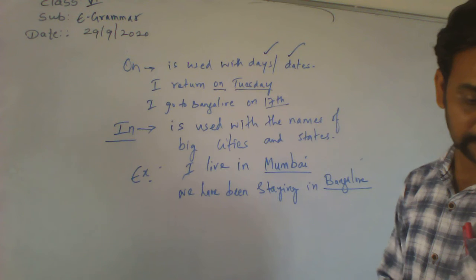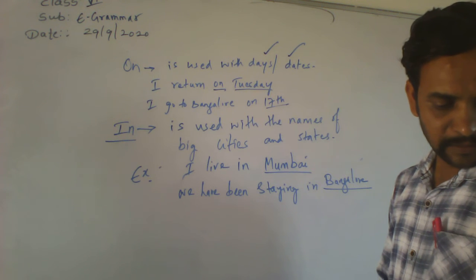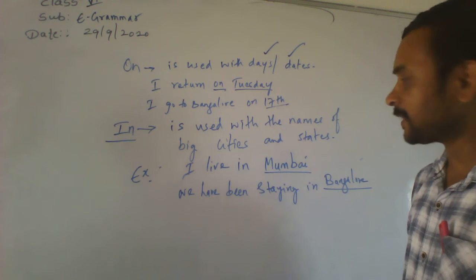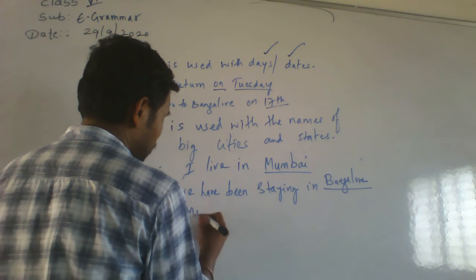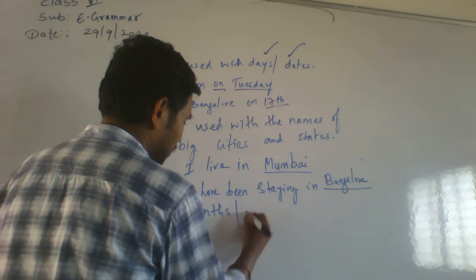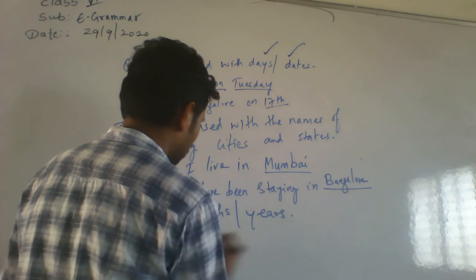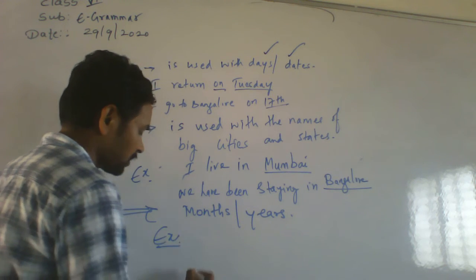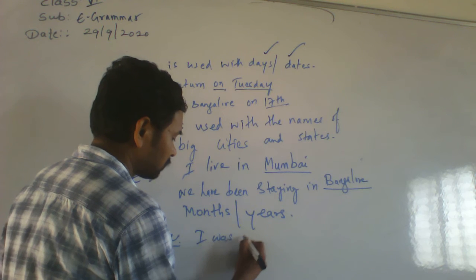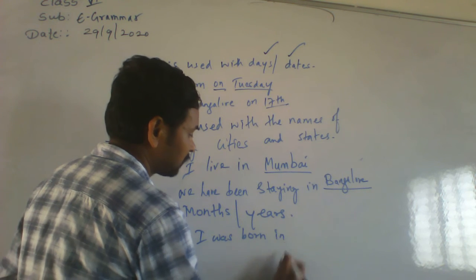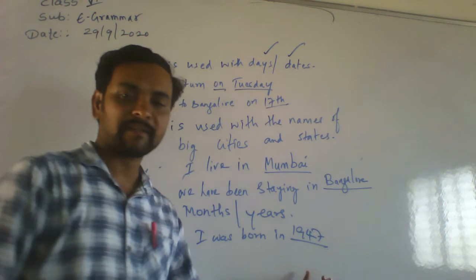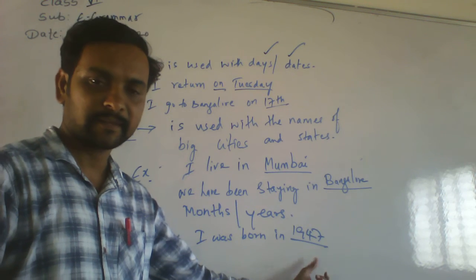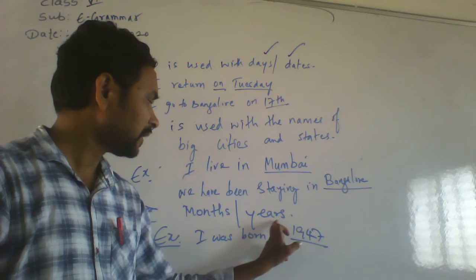Okay, then in months and years. In which cases we have to use months and years? For example, I was born in 1947. 1947, what is that? That is the year. 1947, it is a year.